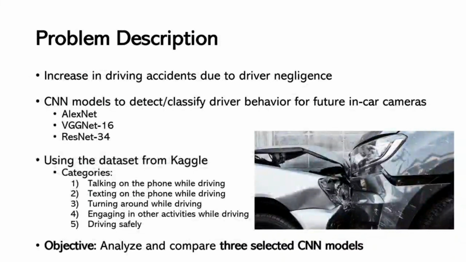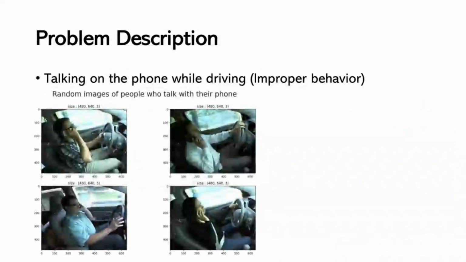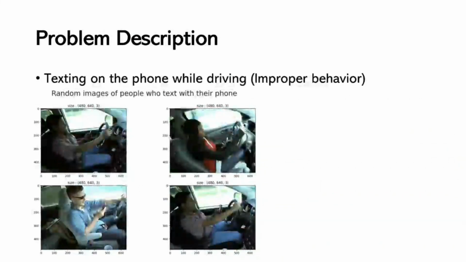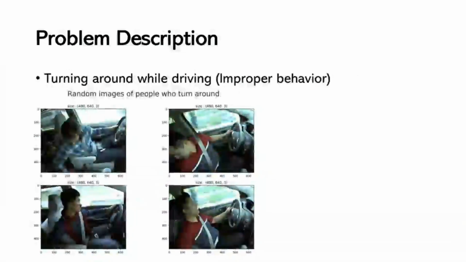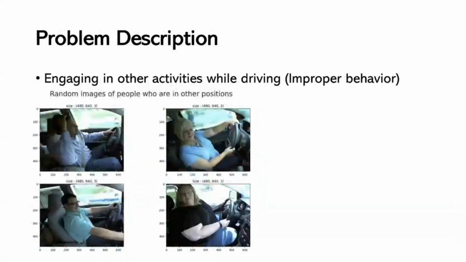The dataset categorizes 5 behaviors such as talking, texting on the phone, turning around, engaging in other activities while driving, and driving safely. And the main objective is to analyze and compare the performance of these 3 CNN models in detecting and classifying driver behavior. Here are some random examples of the improper behaviors included in the dataset. These behaviors include talking on the phone while driving, texting on the phone while driving, turning around while driving, and engaging in other activities while driving.